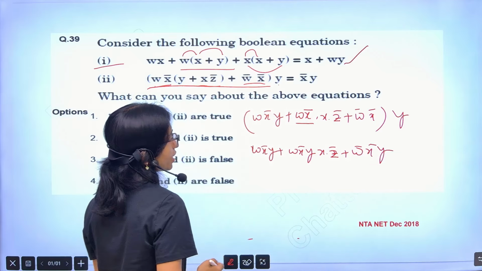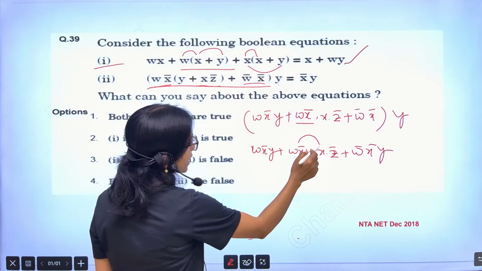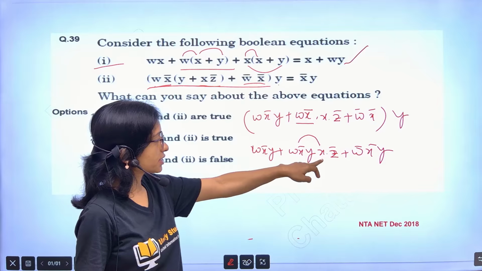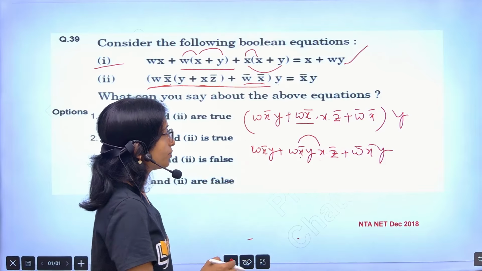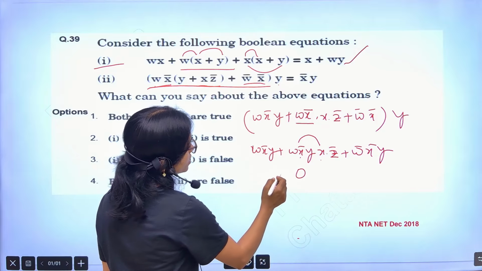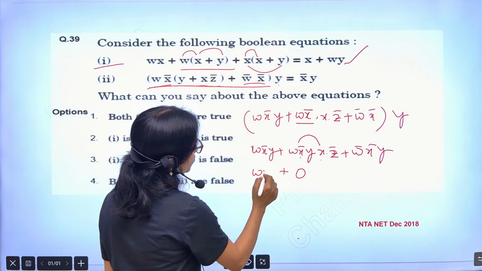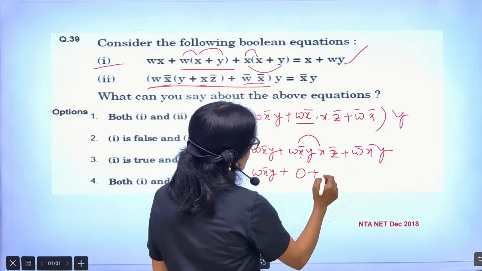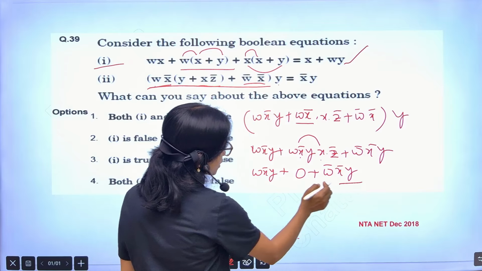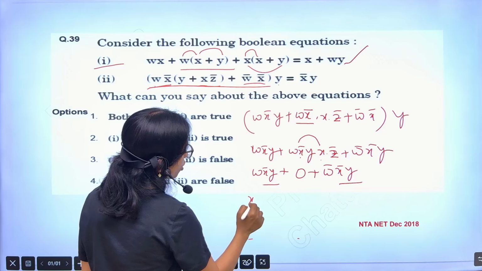Now you see that here x and x bar is 0. X and x bar, this is x, this is x bar, this will be 0. 0 dot anything will actually be 0. This is coming 0. Here it is w x bar y plus here you are getting w bar x bar y. Now see that x bar y I can take common.